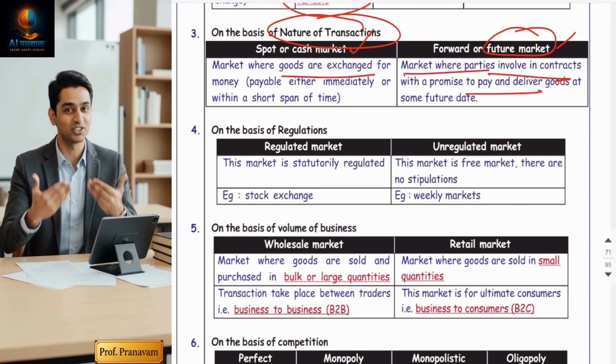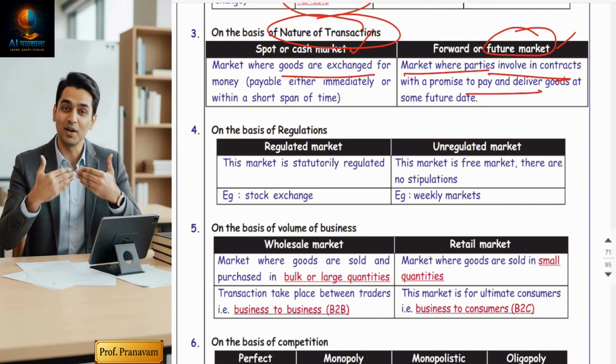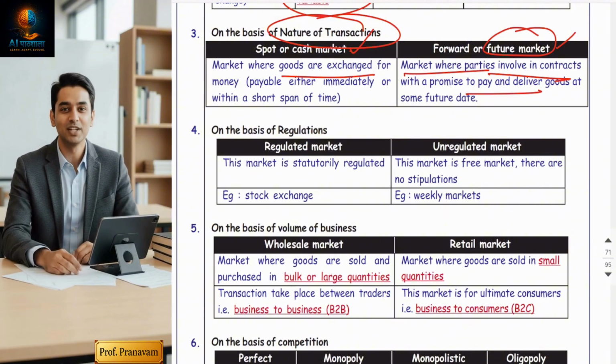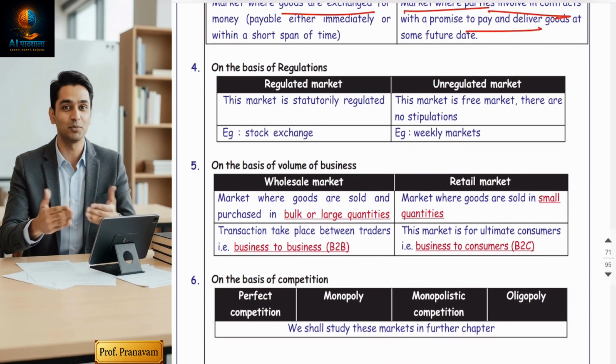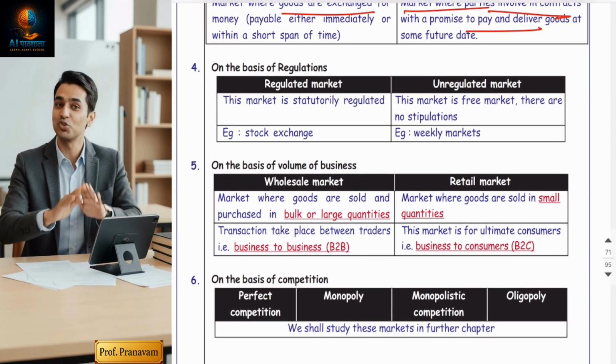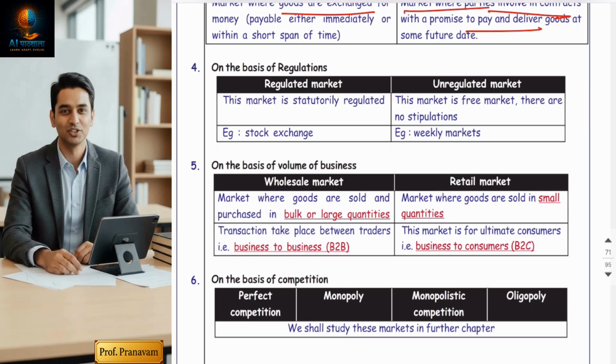Booking flats in the cities, right? When you book a flat, you book it today, but you get the building and possession after 3 to 4 years. It's called future market. Best example for you. Then, guys, market is also classified on the basis of regulations.